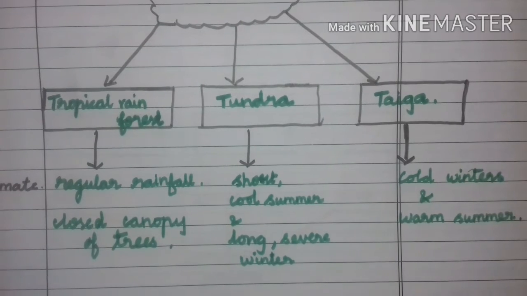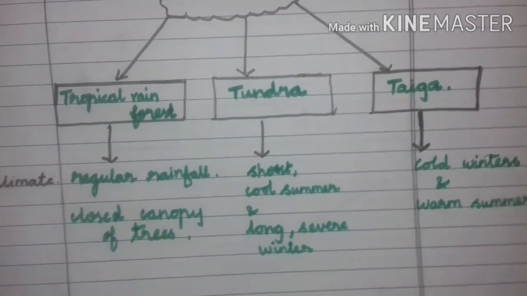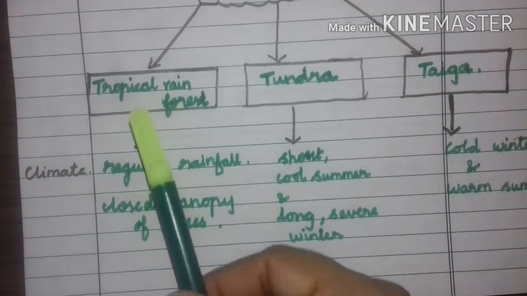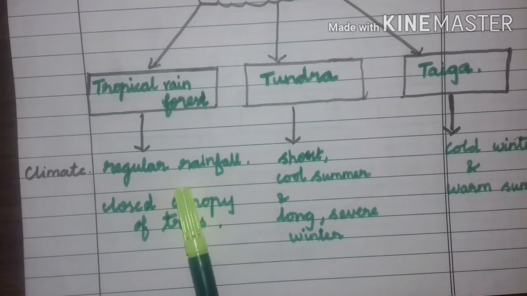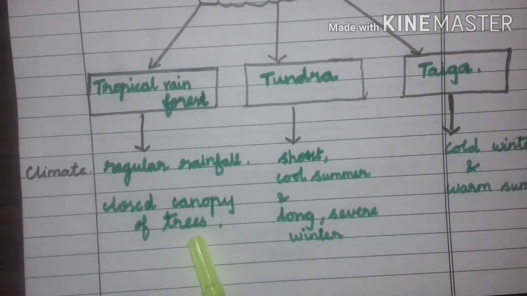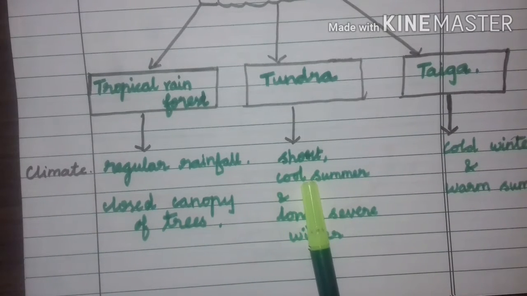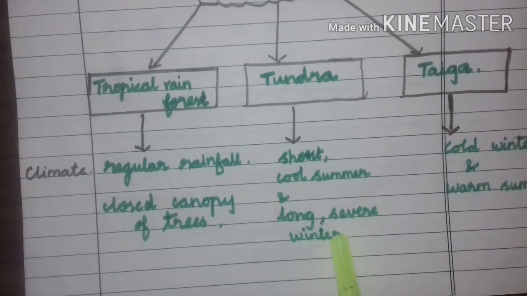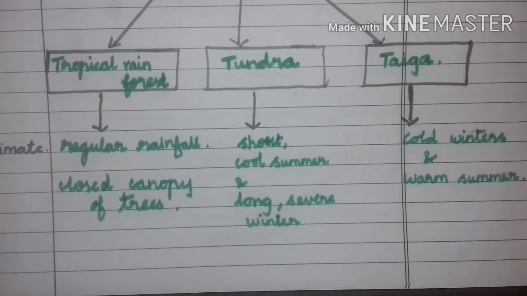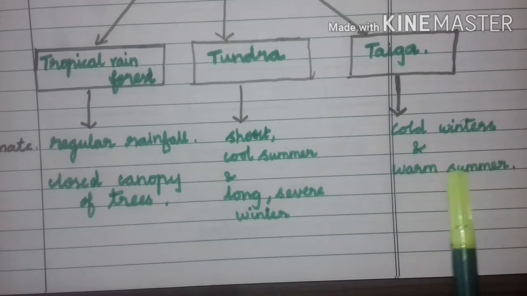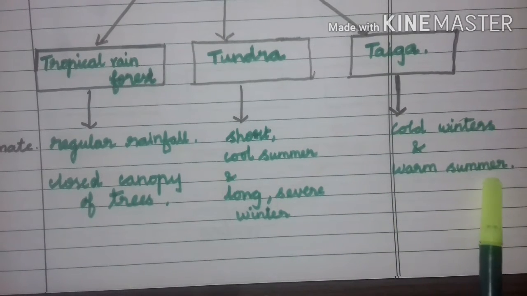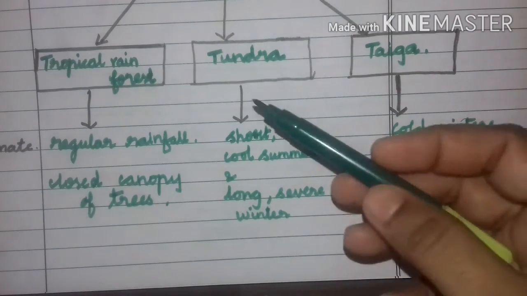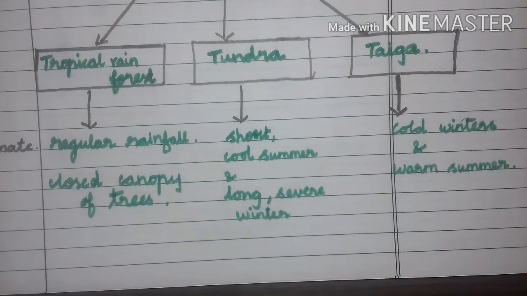So when you see the climate of tropical rainforest, tundra and taiga, in tropical rainforest there is regular rainfall and closed canopy of trees. Then what about the climate of tundra? Short, cool summer and long, severe winter. Then what about taiga? Cold winter and warm summer. Okay, mostly tundra and taiga are very cold.